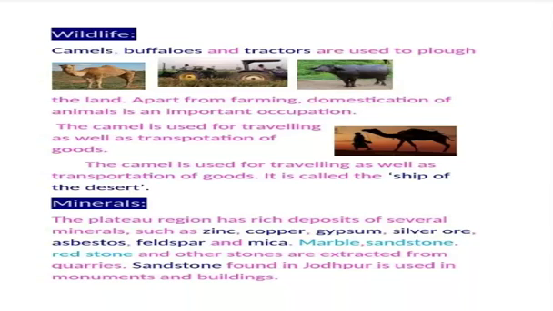Next we know about the minerals. The Plateau region has rich deposits of several minerals such as zinc, copper, gypsum, silver ore, asbestos, feldspar and mica. Marble, sandstone, redstone and other stones are extracted from quarries. Sandstone found in Jodhpur is used in monuments and buildings. So remember this point.